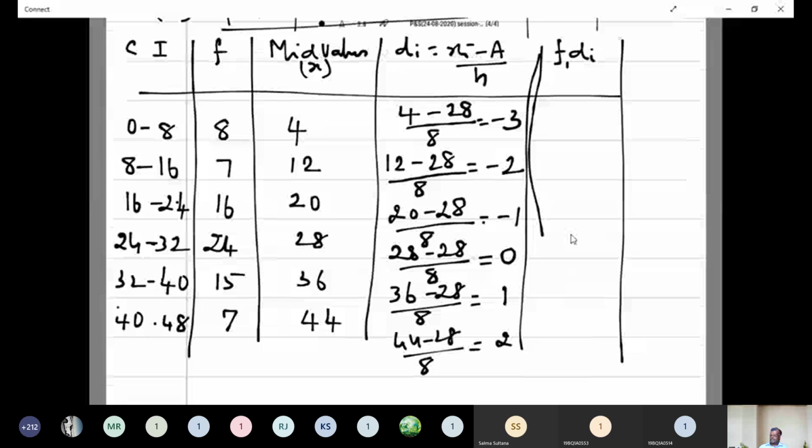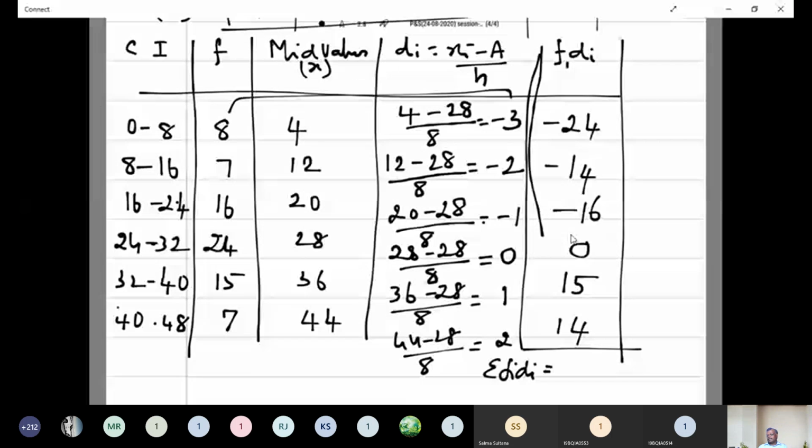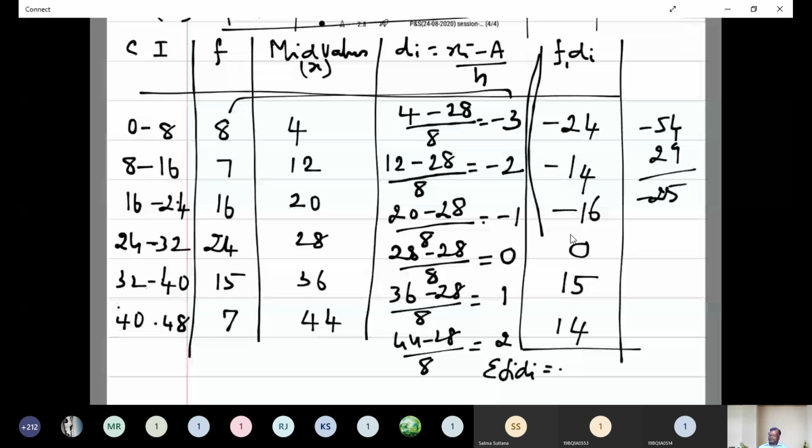You can find the summation of fi di. These values are around minus 30, minus 54 plus 29. And the difference is, what is the difference? Minus 25. This is the summation fi di.